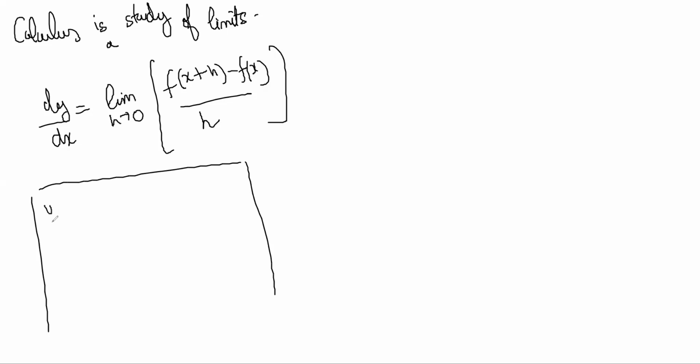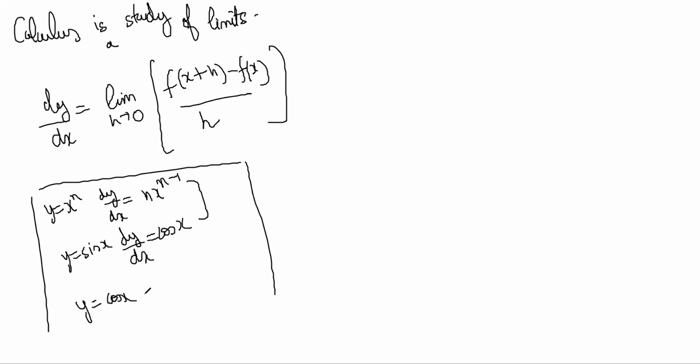Right now you'll just remember some tools. You'll remember that if y is equal to x power n, then dy by dx is equal to nx power n minus 1. If y is equal to sin x, then dy by dx is equal to cos x. We have proved these two. We can prove all of them, but we'll not do that. That we'll do later in calculus.